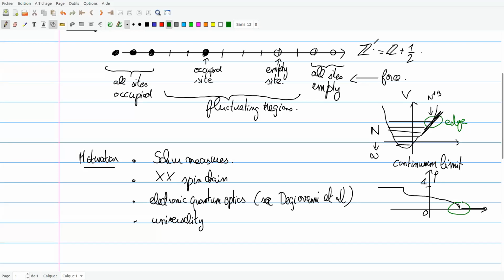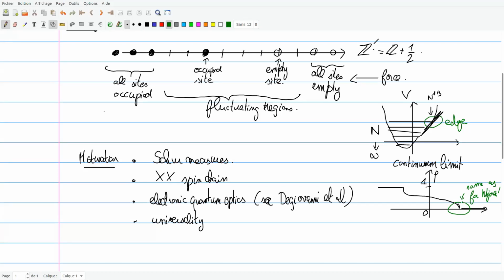It vanishes as the square root of the position, and this is the same as for the Wigner semicircle, and that's why you expect a universality.